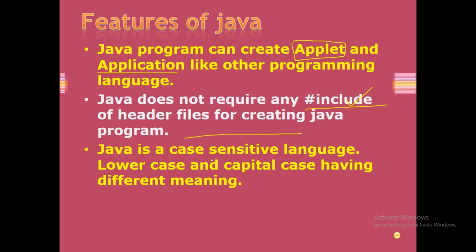Java is a case sensitive language, which means the lowercase and capital case have different meanings. For example, as programmers we know that we start our class name with a capital letter, like my name, Lovejeet. If you have written your class name like that, you have to use this class later in this format only, because it is a case sensitive language.